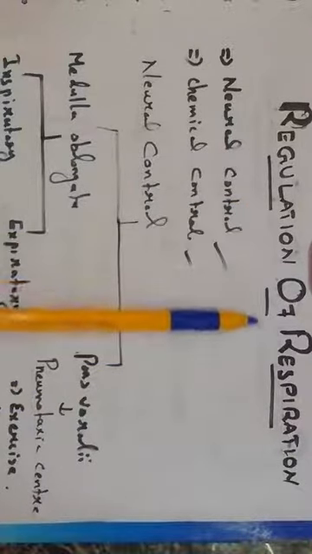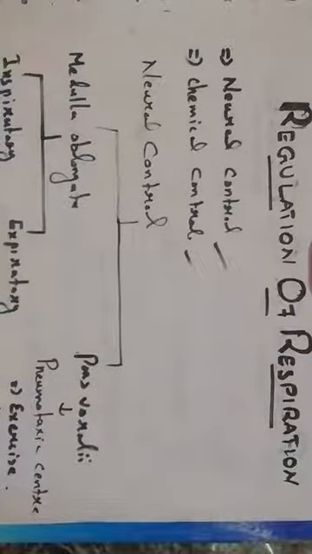Okay, regulation of respiration. We know one respiratory cycle includes two events, right? One is inspiration, another one is expiration. These two processes go on automatically, right?